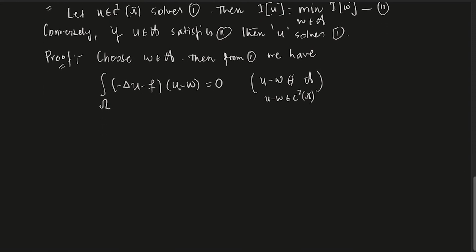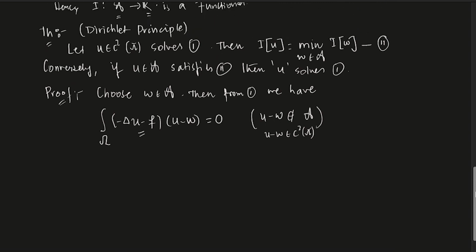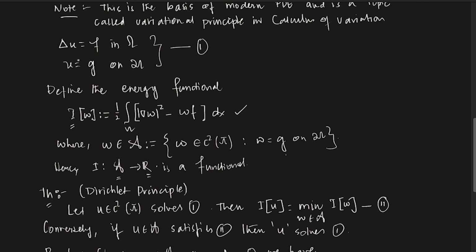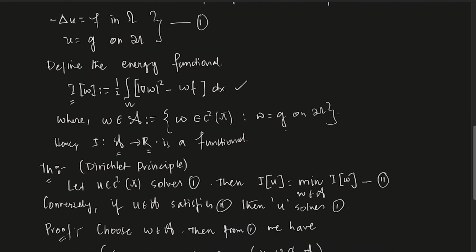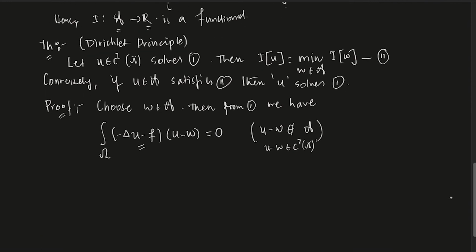So basically the integral has to be 0. Why? Because this is 0. Let's write it as minus Laplacian u equals f, u equals g; this is just a convention, nothing else. So minus Laplacian of u minus f is 0 in omega. If you multiply it by u minus w and integrate over omega, that is going to be 0. Now we use integration by parts.